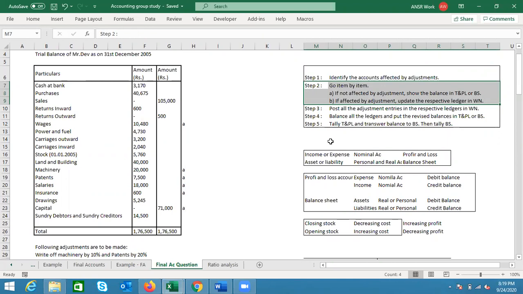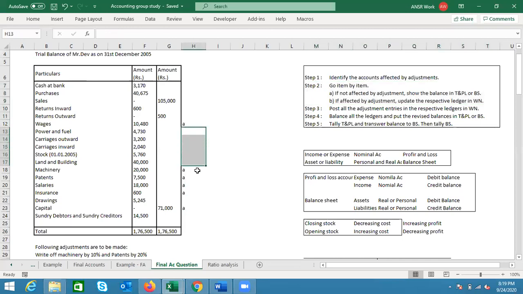If it is affected by adjustment, how do I know? If the A is not there, or if you're putting a tick on it and the tick is not there, it is not affected. We have already done that process. Now, if it is affected by adjustment, how do you know? If the A part is there. Very simple. Now let's go item by item and go through this process.